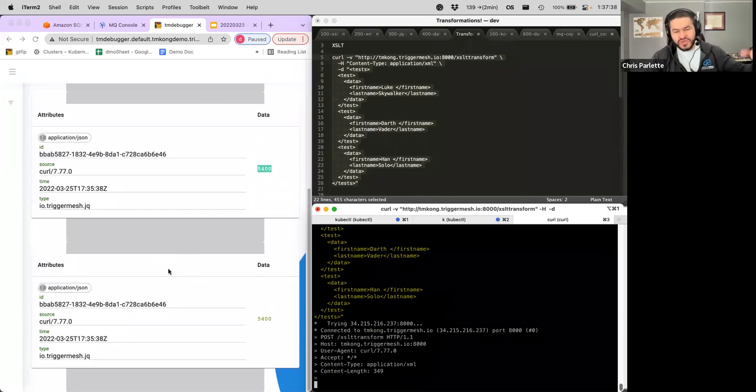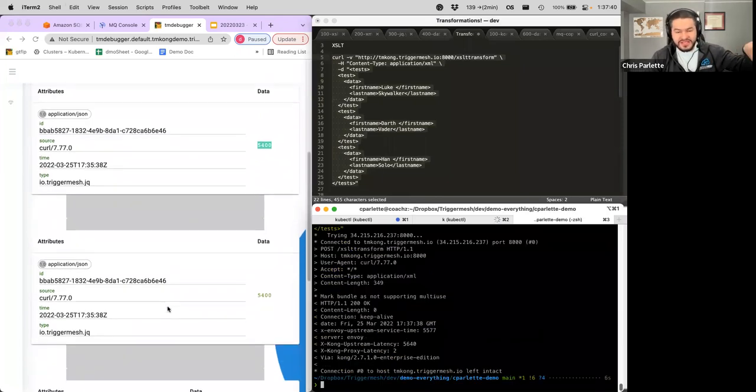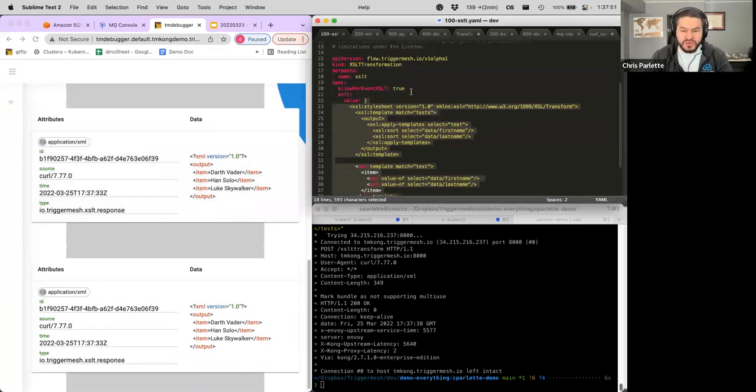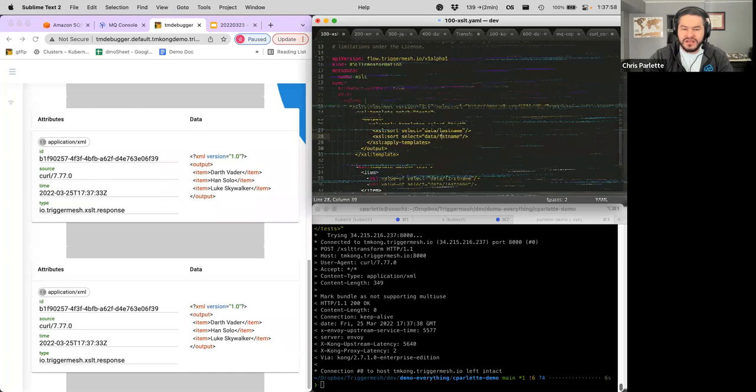And once it goes through Kong and creates the cloud event and passes it along, you can see here's where it's sorting by first name. So it's Darth first, and then Han, and then Luke. So that's the current sorting. Again, I can update this. So let's change the sort order. Instead of first name, last name, I'm going to change this so we're going to sort by last name first and then sort by first name.